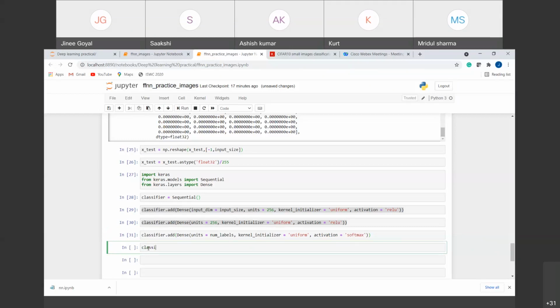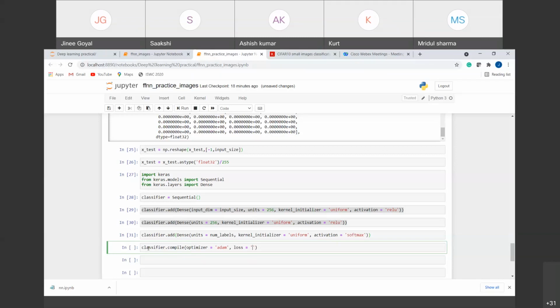For that, I have the classifier.compile function. Here we give the optimizer, which is the same as yesterday, Adam. The next thing is the loss. Yesterday we used the binary cross entropy loss, because cross entropy loss is used for classification problems, and we had a two-class classification problem. That is why we used binary cross entropy.